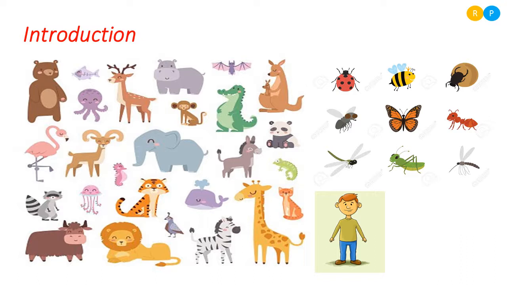Just compare the body of a human with the body of a mosquito. Can you ever imagine these two organisms are placed under the same kingdom? No, right? Because we have lots of differences: structural differences, differences in nutrition, and differences in habitat. Even with these dissimilarities, mosquito and human beings are placed under the same kingdom.